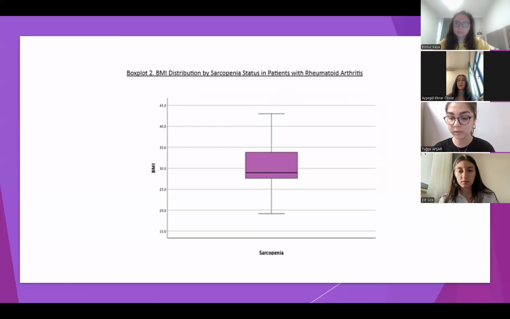This supports the concept of sarcopenic obesity, a condition where individuals may appear overweight or obese by BMI but still have significant muscle loss. Patients with higher BMI may still have reduced muscle mass and function, highlighting the need for additional assessment tools like muscle strength.